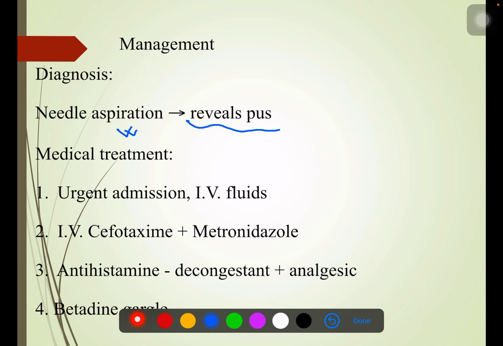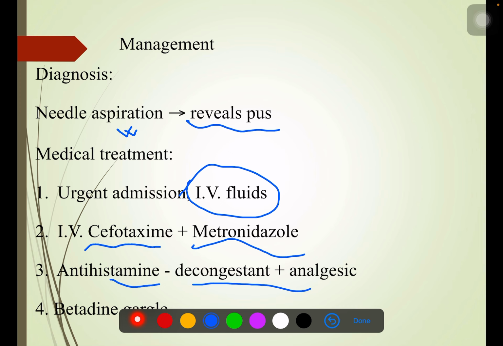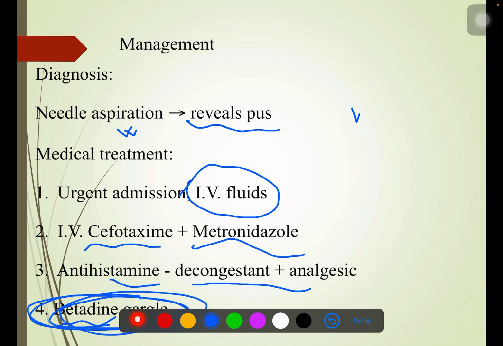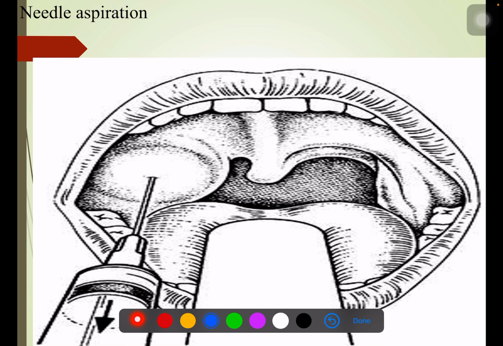Okay, management: you can just go for a needle aspiration that reveals the pus. For medical treatment, you can go for urgent admission with IV fluids, and then IV ceftazidime and metronidazole. You can give antihistamines. Betadine gargle is very, very important. Basically you are going to go for an H2O2 gargle, hydrogen peroxide gargle.